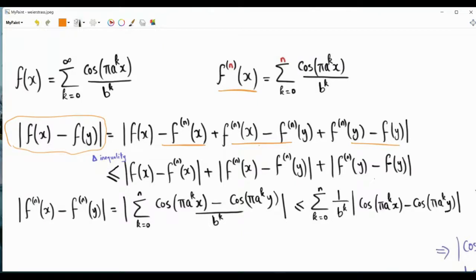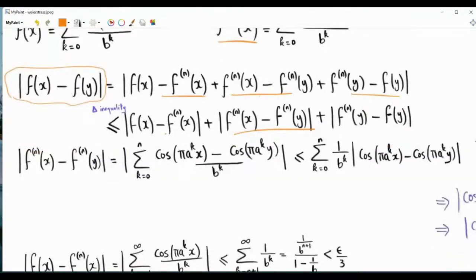Then we will try to make each one of those terms less than epsilon over 3. By doing this, the absolute value of f of x minus f of y can be made less than epsilon by, again, choosing x and y to be close enough. So let's focus on this middle term here.